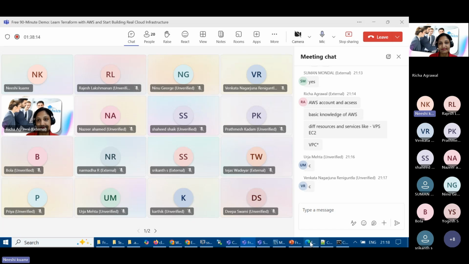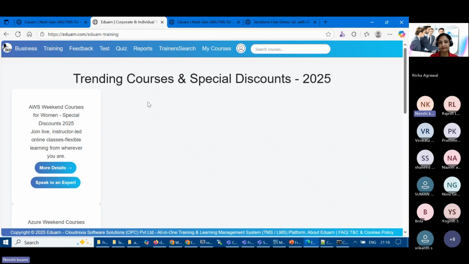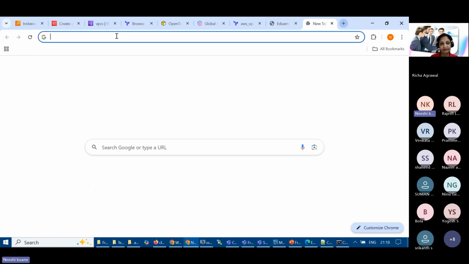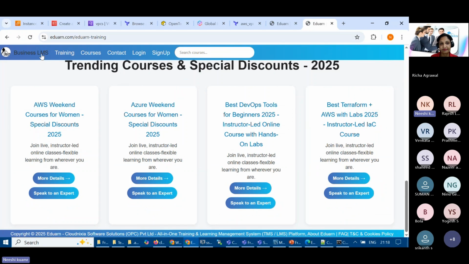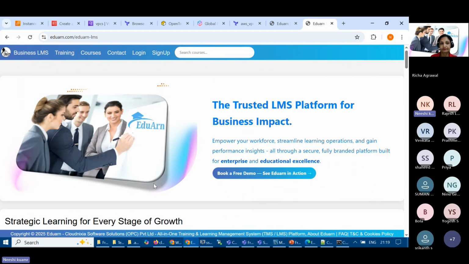Another thing I want to showcase in between while they are doing that: we have a team. As I mentioned, one of our team members takes care of the development, DevOps, and infrastructure part, and thank you very much for that. He automated all these Edureka applications with the help of Terraform, and now we are selling this product to a number of customers with white labeling. We have several other team members for website designing and scaling, and we have around 200 top trainers working on their courses as well.